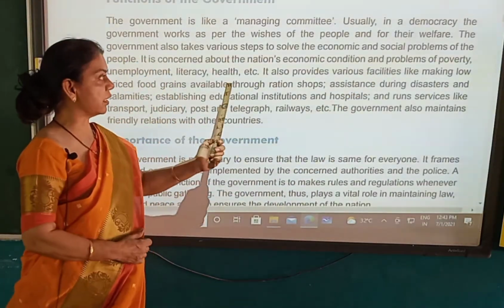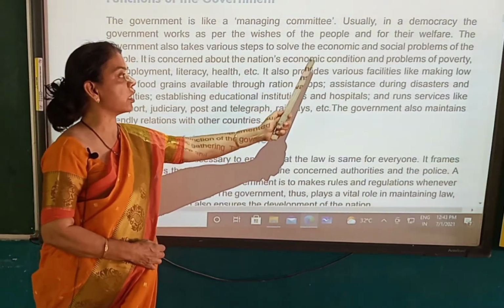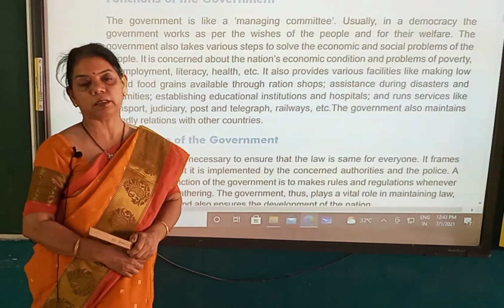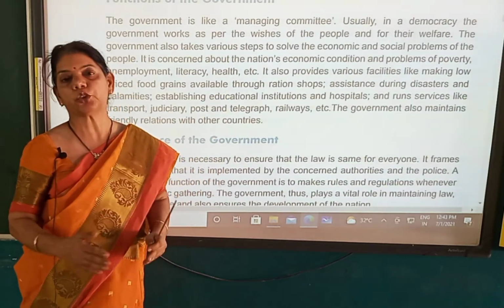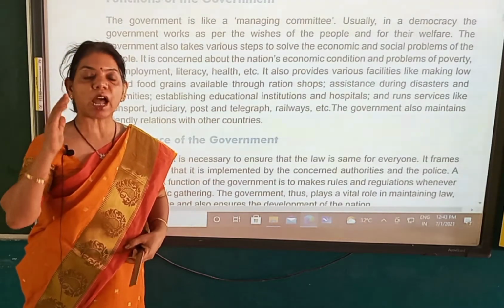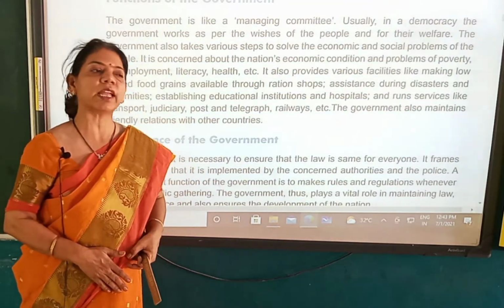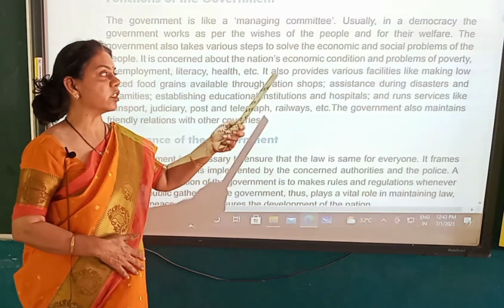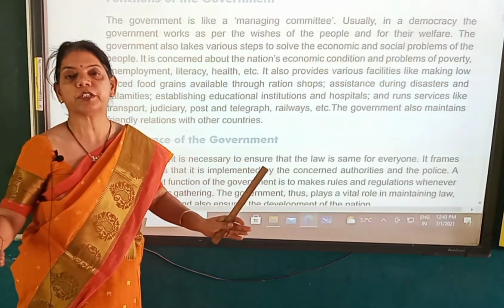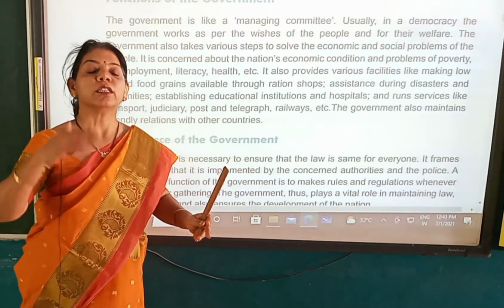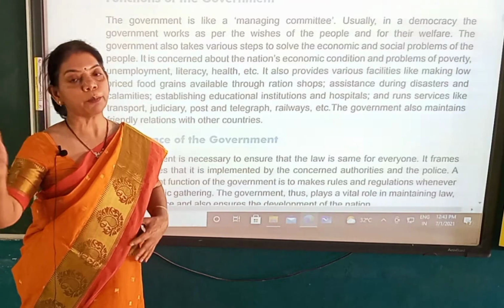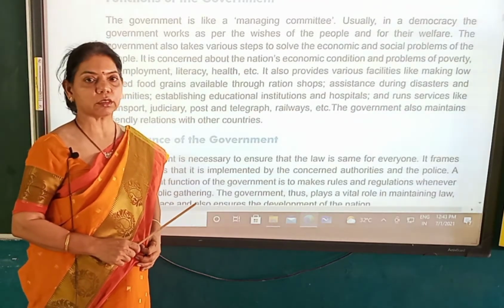It is concerned about the nation's economic conditions and problems of poverty. Yes children, our country has been facing the problem of poverty for many years, more than 30 years. We are not self-sufficient as far as the production of food grains is concerned. We have to import from other countries, right children?